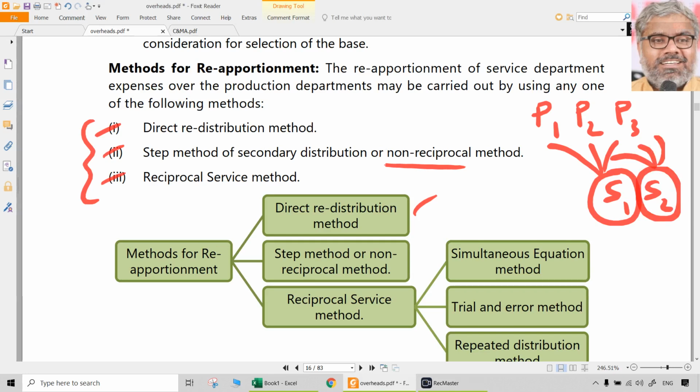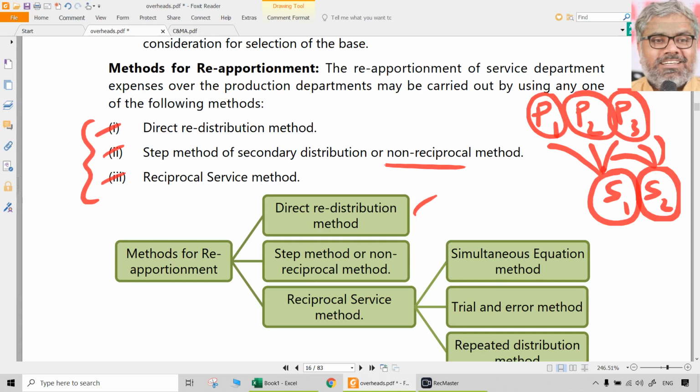So it is definitely not going to be a very probable question, because there is nothing in that. All that you need to do is some multiplication. So the direct redistribution method will not consider the services of one service department to another service department. Only the service department costs are going to be apportioned among the production departments, ignoring any services rendered by one service department to another.